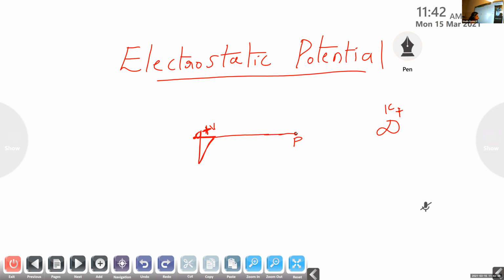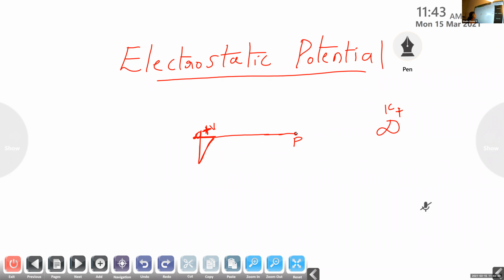It is the work done to bring a unit positive test charge from infinity to a point in the electric field against the electrostatic force of repulsion.